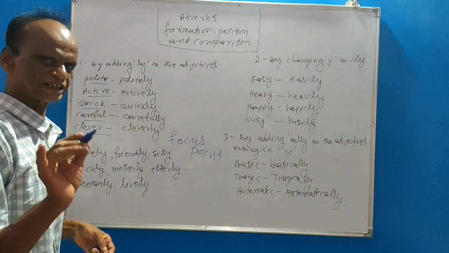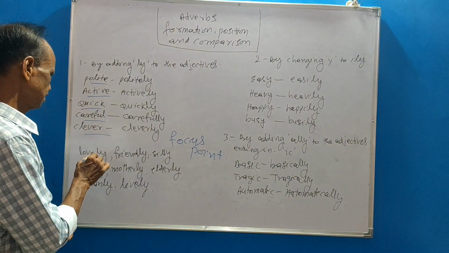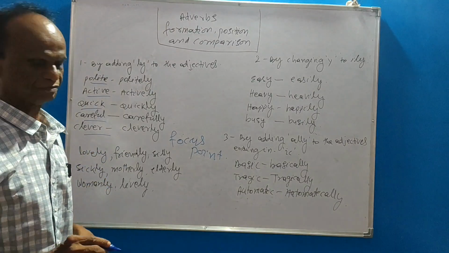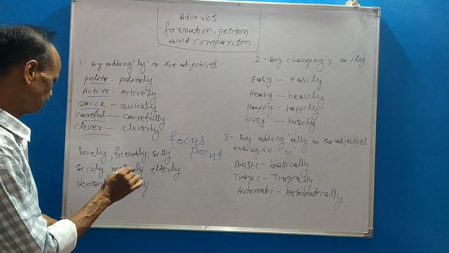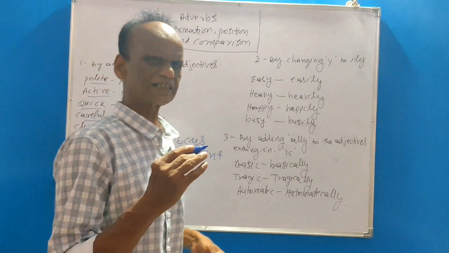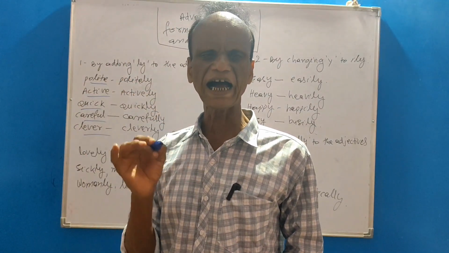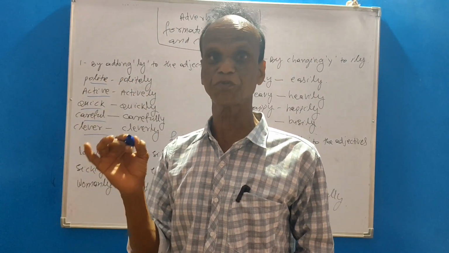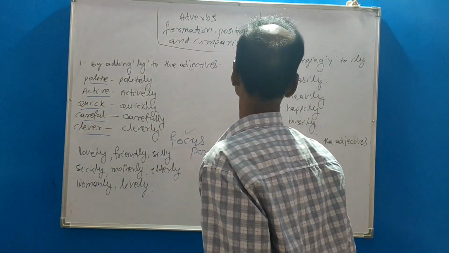There are some adjectives which end in ly: lovely, friendly, silly, sickly, motherly, elderly, womanly, lively, fatherly. These are the adjectives ending in ly. We do not add another ly to form an adverb. Okay, that is the focus point.